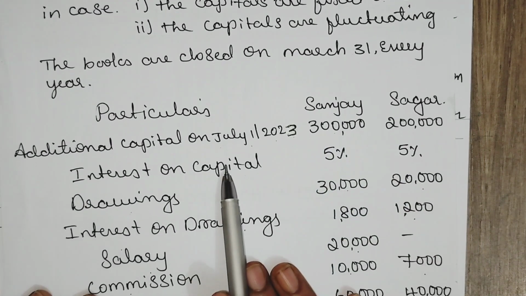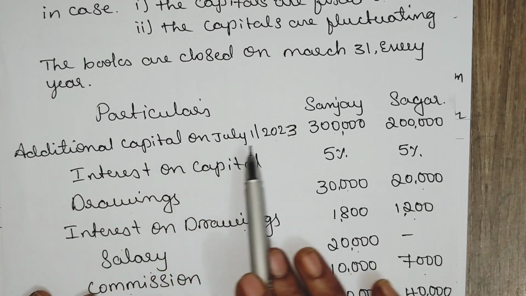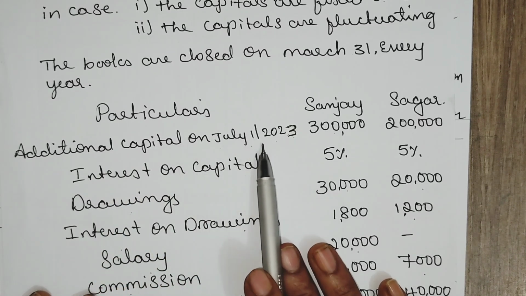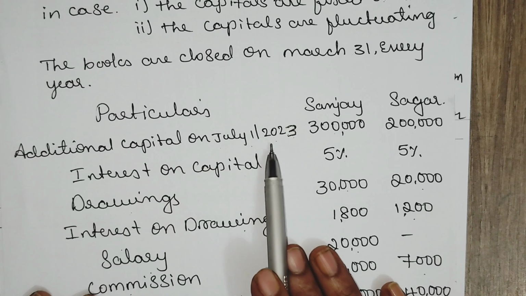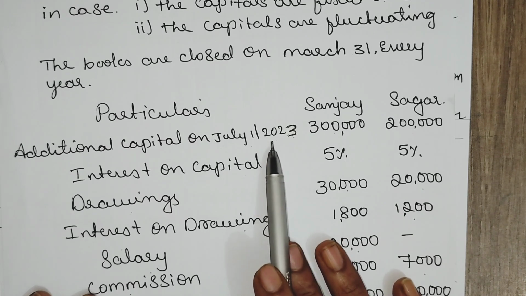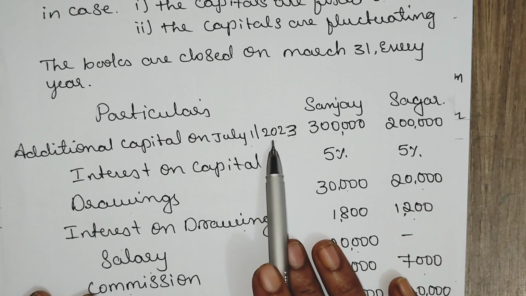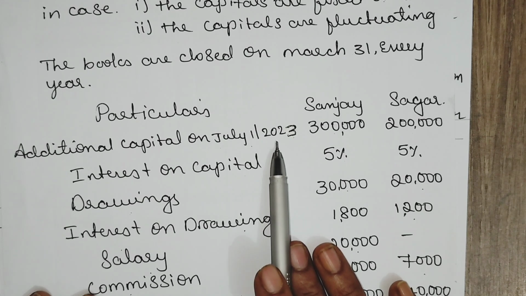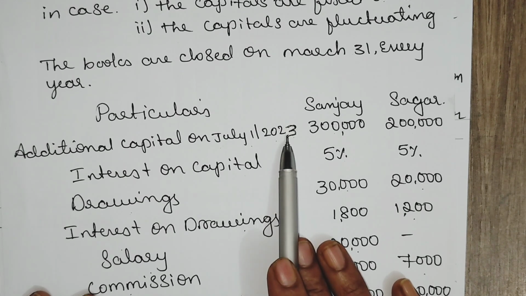Here are the adjustments. Additional capital is introduced on July 1st. Whenever we are calculating interest on capital, we are considering additional capital also. And from the date of investment till the date of closing of books of accounts will be calculated for the interest on capital.